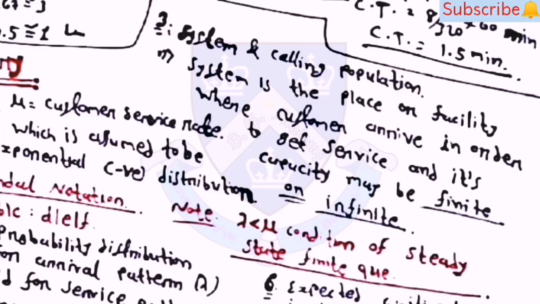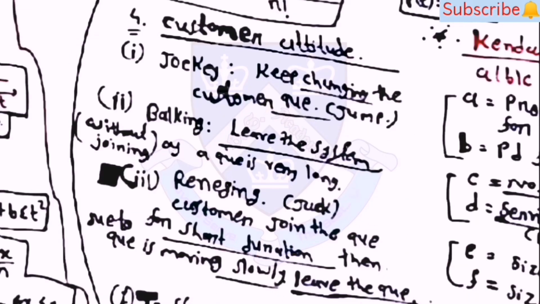System is the place or facility where customers arrive in order to get the service, and its capacity may be finite or infinite. Note that lambda less than mu is the condition of steady state finite queue. Then the fourth one is customer attitude. There are three types of attitude: first is jockeying, second is balking, and third is reneging.